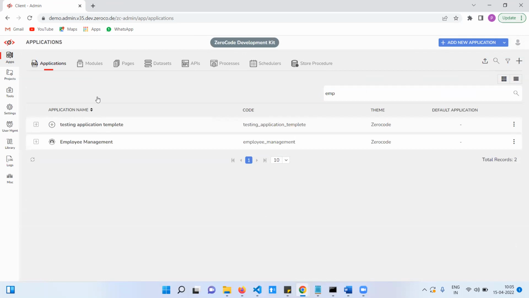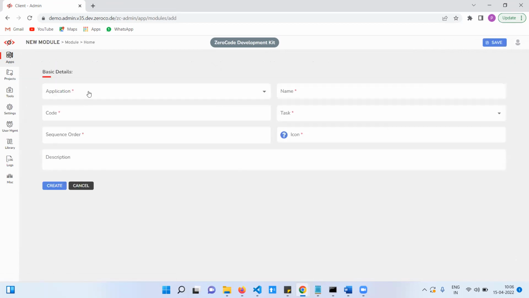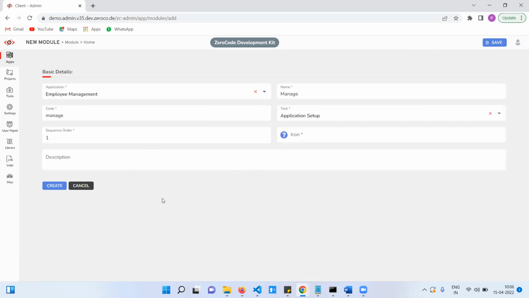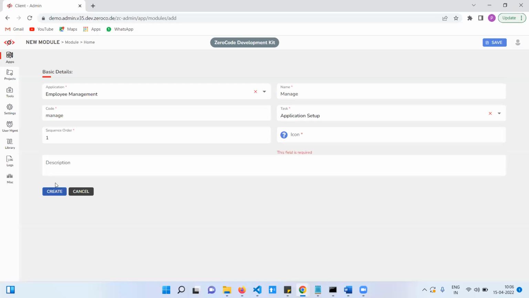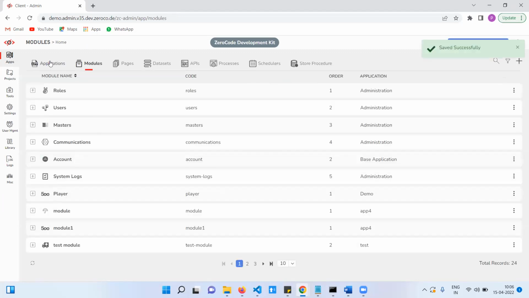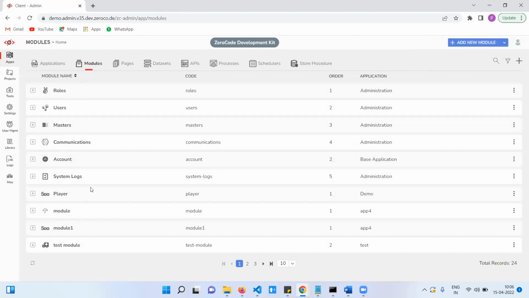Now I am going to create the modules in employee management. See, here I am selecting the employee management. Module name is manage. I'm going to create this icon. Okay, the employee application is created and the module also created, the manage module.